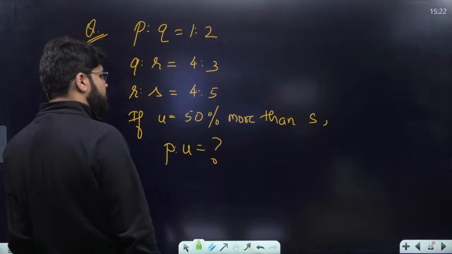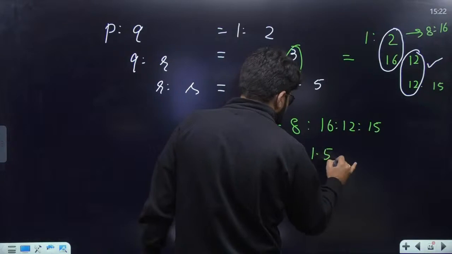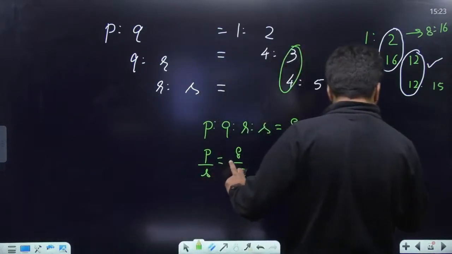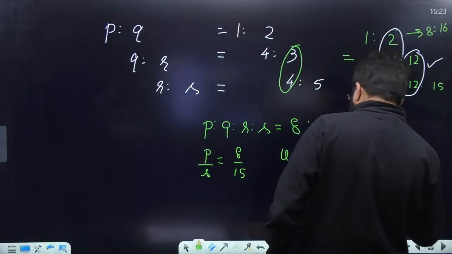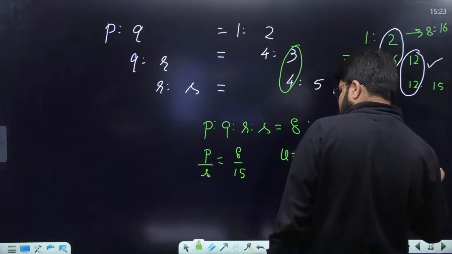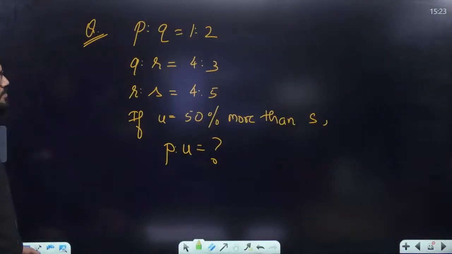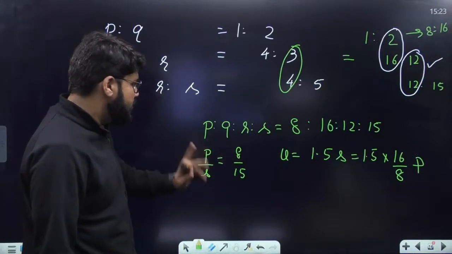The question says U is 50% more than S, meaning U is 1.5 times S. So U is 1.5S and P is to S is 8 is to 15.